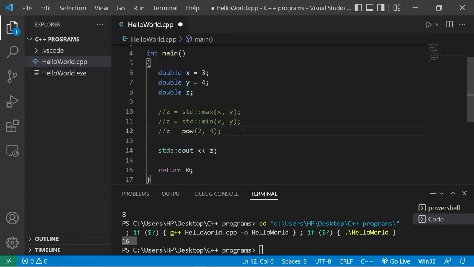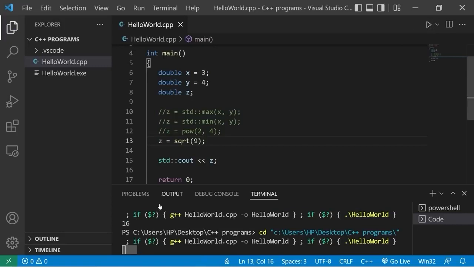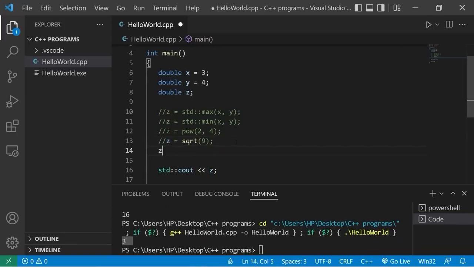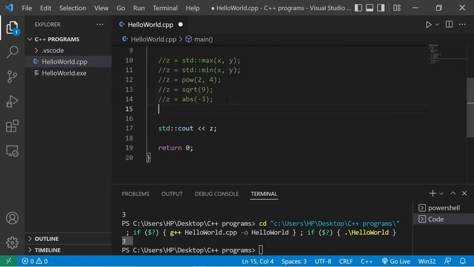That's the power function. Then we have square root. z equals sqrt. What's the square root of 9? Well, the square root of 9 is 3. Then we have absolute value. z equals abs. If you place a negative number within the absolute value function, it will give you the positive version of that number, how far it is away from 0. So the absolute value of negative 3 would be 3. That is the absolute value function.